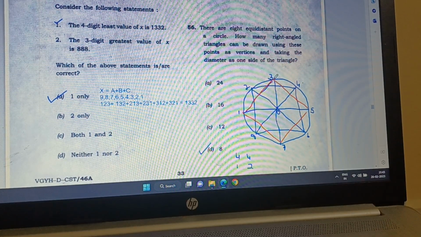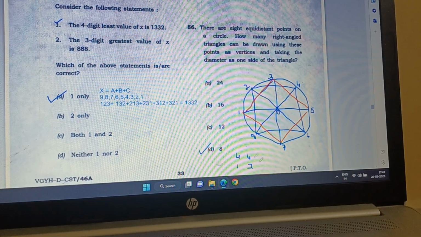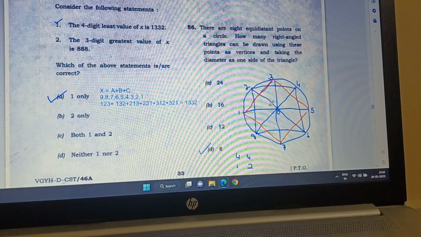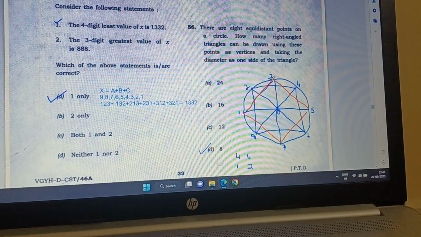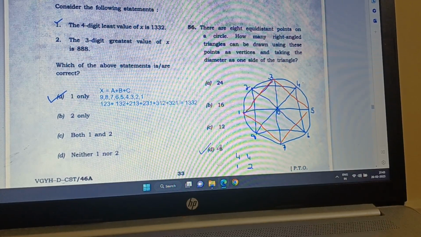Can we have something like 3? No, because if we are having 3, 0, 5, we already had when we had counted 0, 1, 3 and 0, 3, 5. So after that, there is no possibility which is including this vertices and the diameter. So we will have only 8.